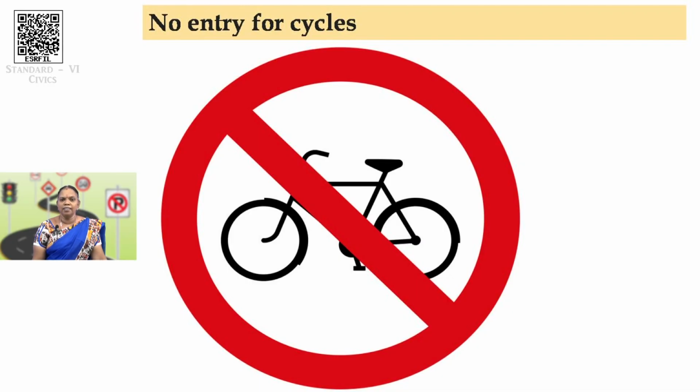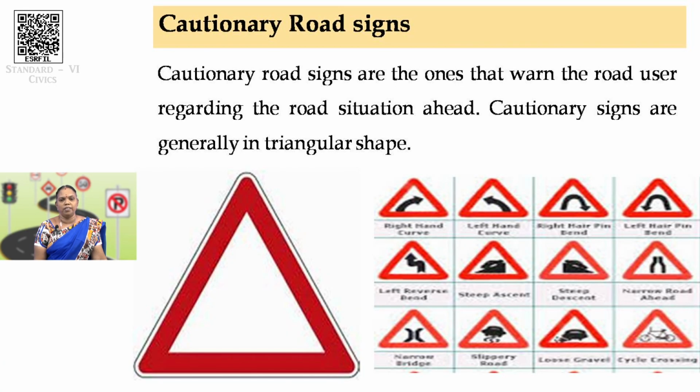Okay. So, see this, you are using cycles. When you see this symbol, what should you do? You should not park your cycles, or you should not enter those roads or places with the bicycle. Okay, till now we saw the mandatory. Now, we are going to the next topic, cautionary road signs.